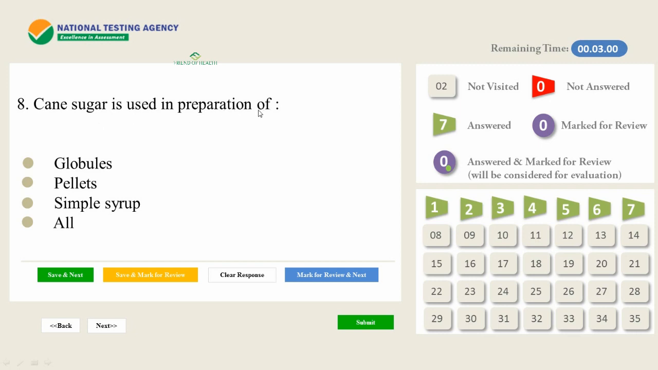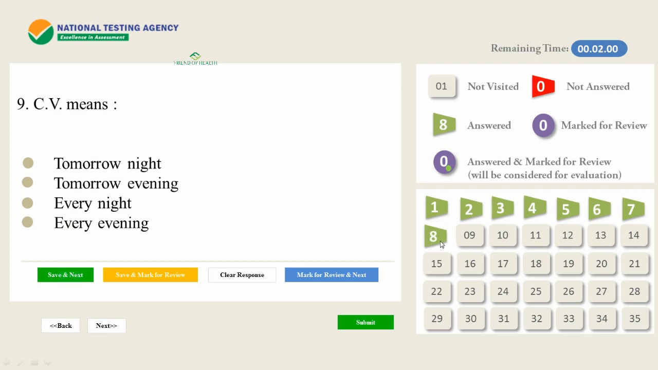Cane sugar is used in the preparation of? Globules, pellets, simple syrup. The question is about cane sugar. So the answer is all, and we'll click it. So 8 are answered.